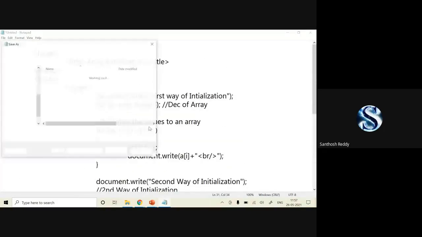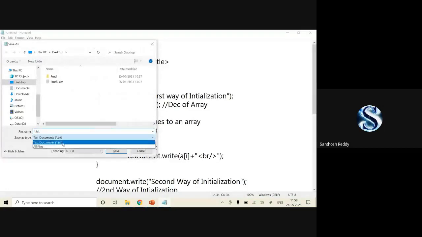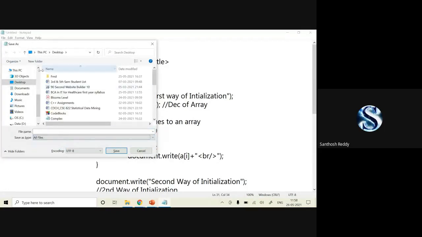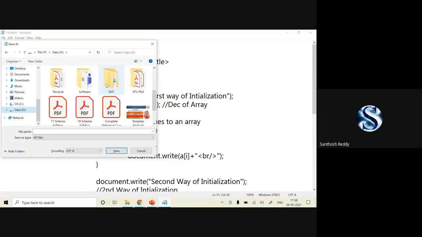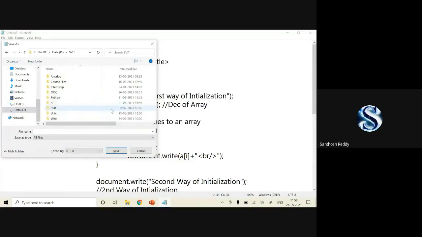Now I'll be saving this code with the name of programs JavaScript. Here I'll be writing array initialization.html.